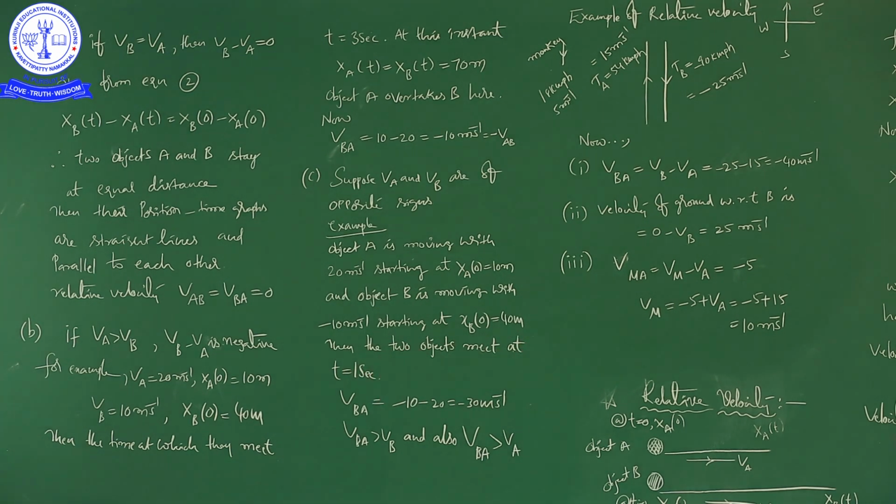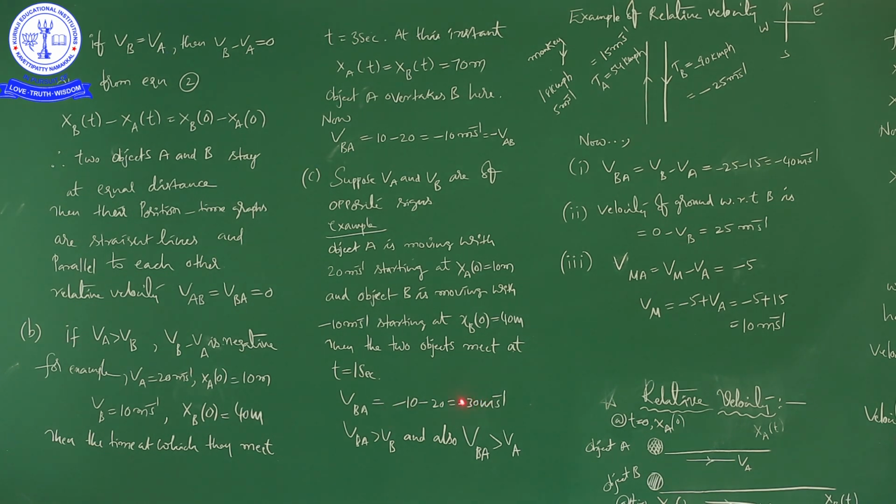Then what is the velocity of B with respect to A? VBA is equal to minus 10 minus 20, which is equal to minus 30 meters per second. If you observe carefully, because you know VA, VB and VBA, VBA is here 30.